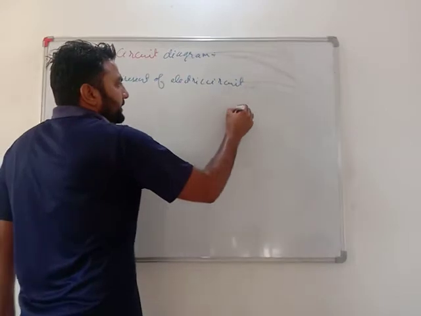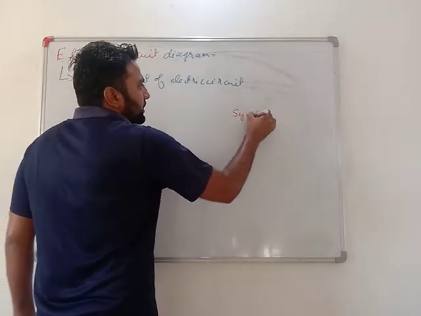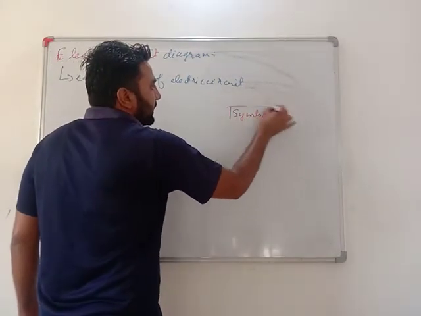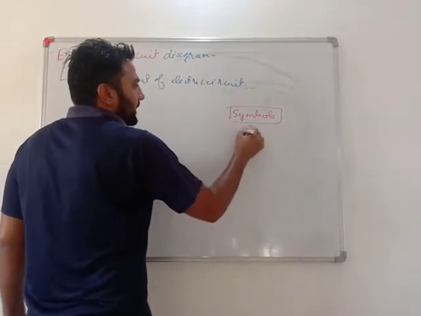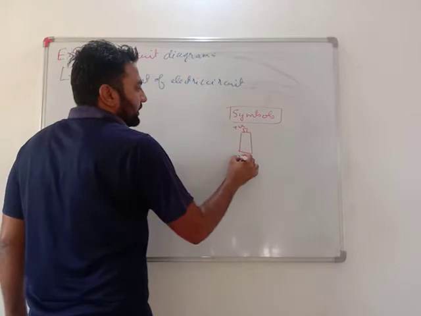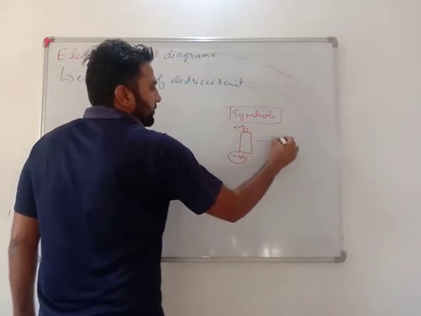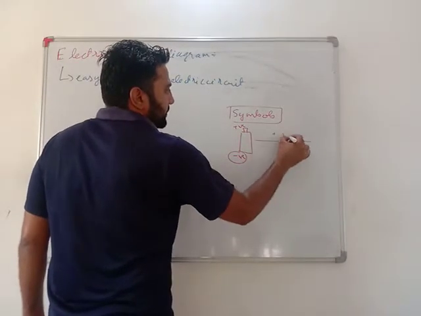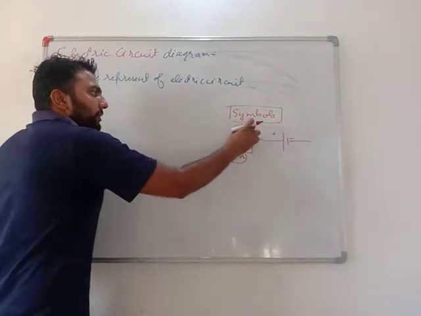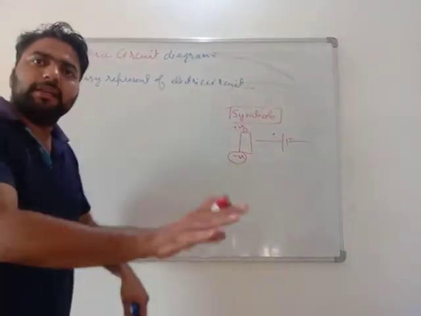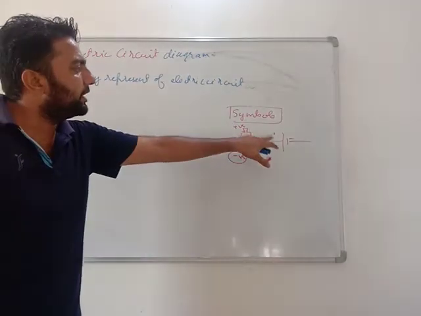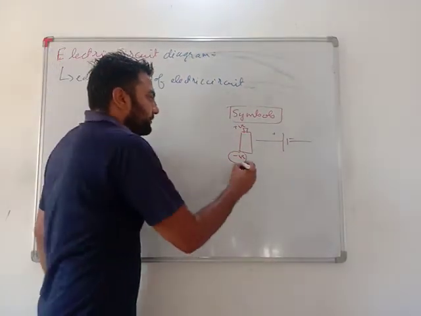When we make an electric circuit diagram, we use symbols of electric components. For example, we have a cell like this. This is the positive terminal and this is the negative terminal. The symbol for a cell is this. This is positive and this is negative. I will be using this symbol. I will not draw this complete cell again and again in any circuit diagram. I will very easily represent it by this one.